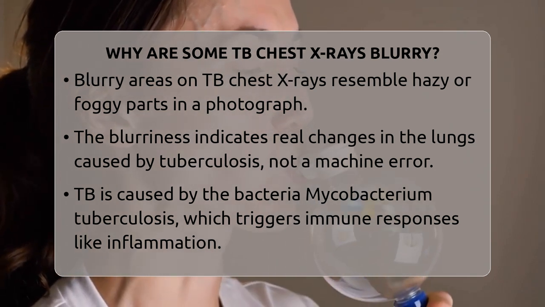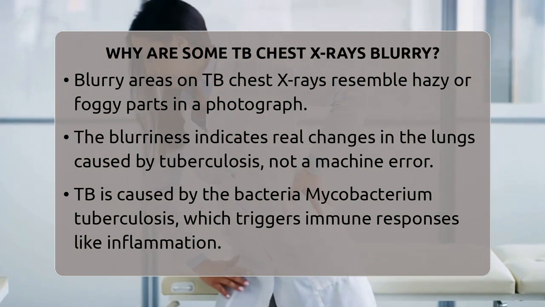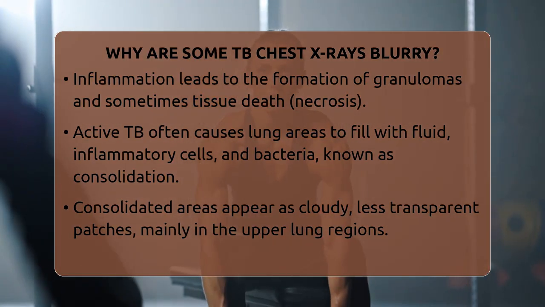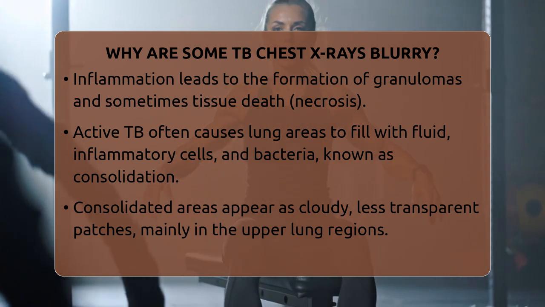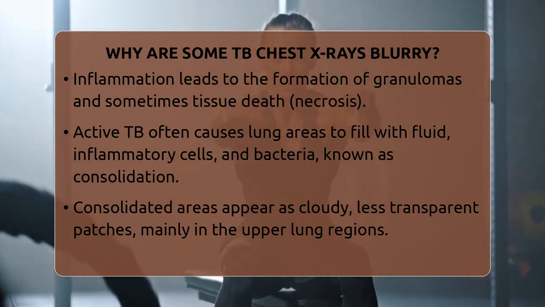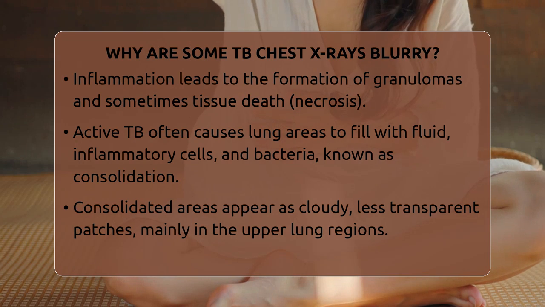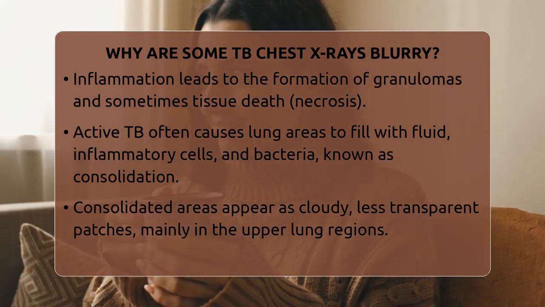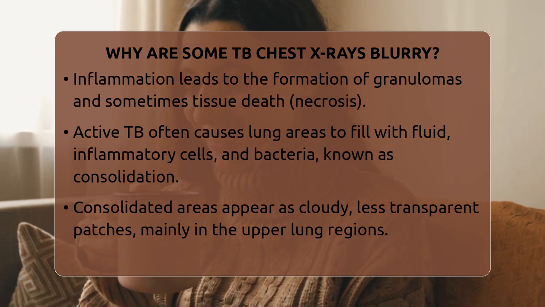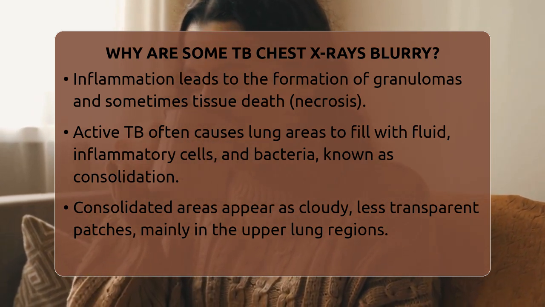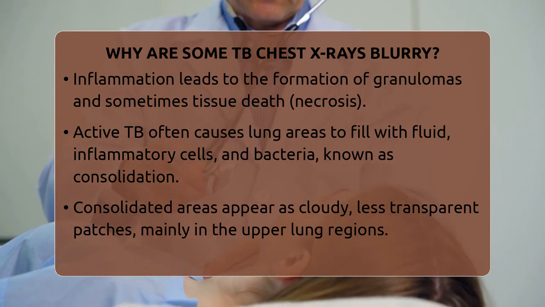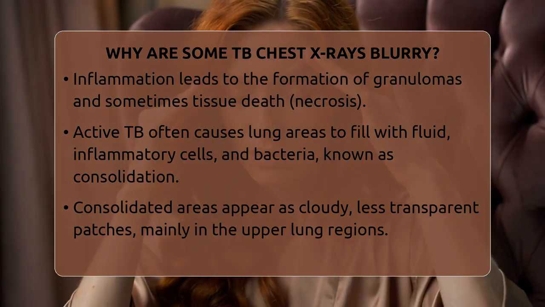When tuberculosis is active, especially in its reactivation form, it often causes parts of the lung to fill with fluid, inflammatory cells, and bacteria. This process is called consolidation. These areas become denser and less transparent to X-rays, so they appear as cloudy, ill-defined patches on the image. These patches are usually found in the upper parts of the lungs, which are common sites for reactivation TB.